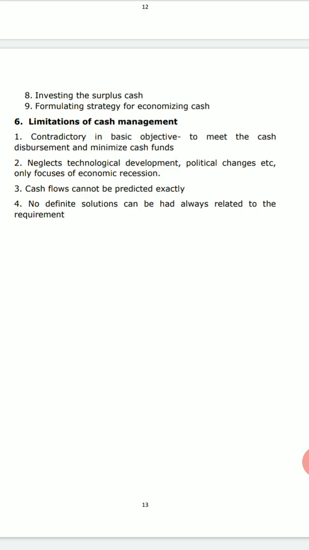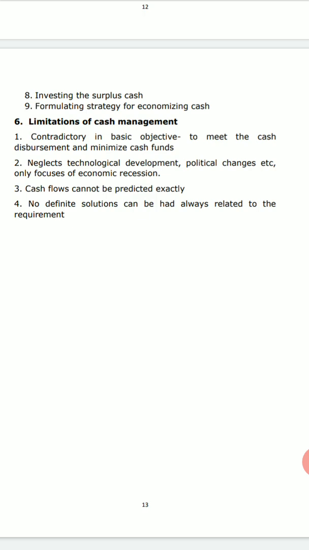You cannot avoid cash management. What we can do is keep the limitations before us and then make the cash management function accordingly. Here, number one, contradictory basic objectives.